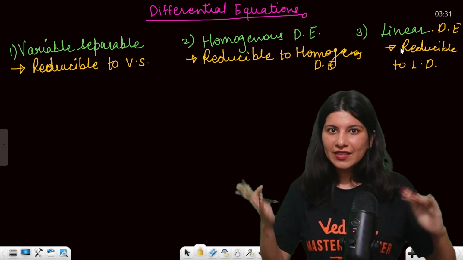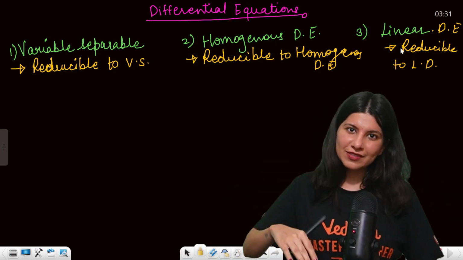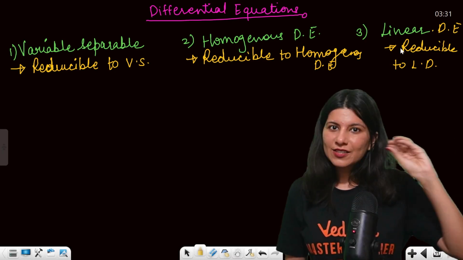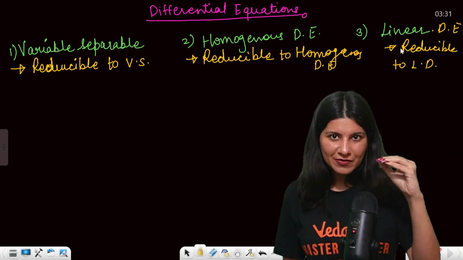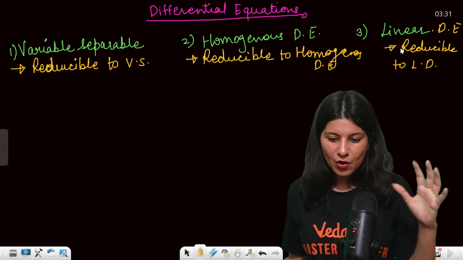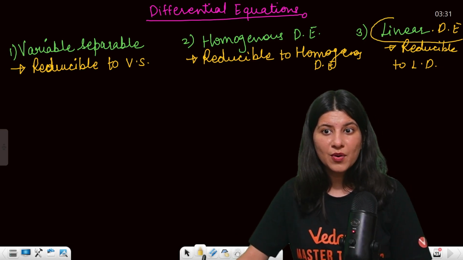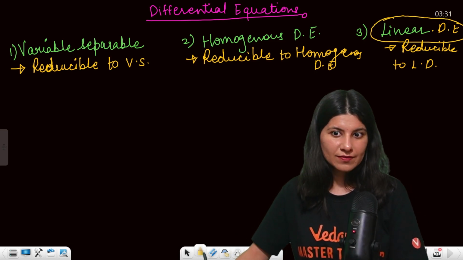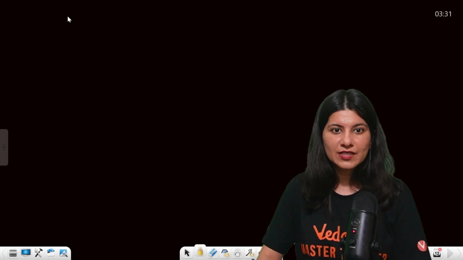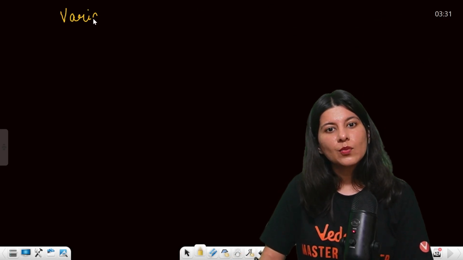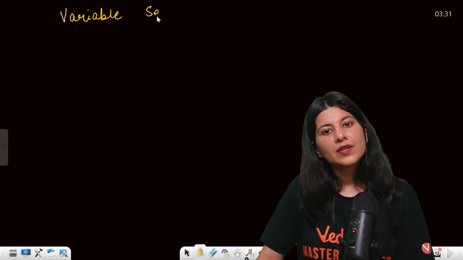Then reducible to linear differential equation, what is the form? One by one we'll be addressing each and every form. Let's start with, by the way, the most important of all, linear differential equation. Okay, so first, form number 1, variable separable.